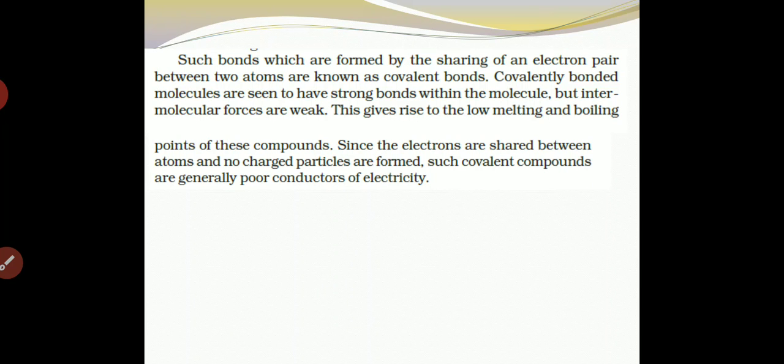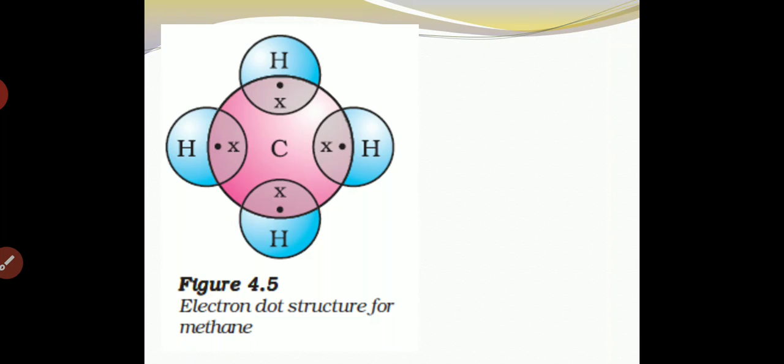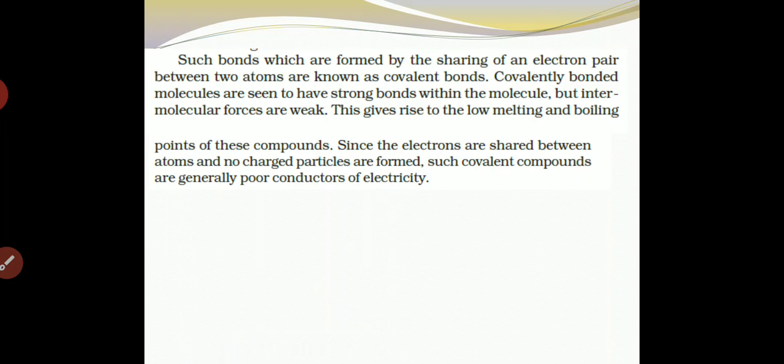Such bonds, which are formed by the sharing of an electron pair between two atoms, are known as covalent bonds. Here, the bond forming between them is a covalent bond. Covalently bonded molecules have strong bonds within the molecule, but intermolecular forces are weak. This gives rise to the low melting and boiling points of these compounds.